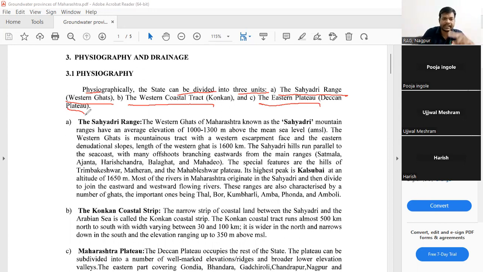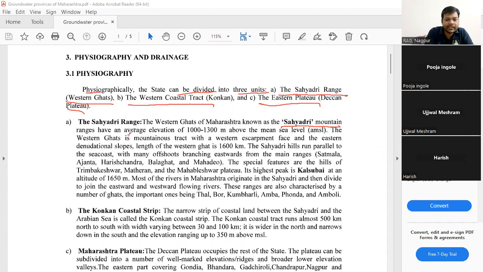So the Sahyadri range will be called Western Ghats. The Western coastal tract will be called Konkan, and the Eastern Plateau will be called the Deccan Plateau, or it will also be called Maharashtra Plateau. The first is the Sahyadri range. The Western Ghats of Maharashtra is called Sahyadri mountain.